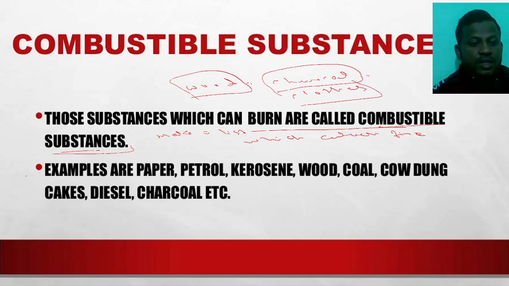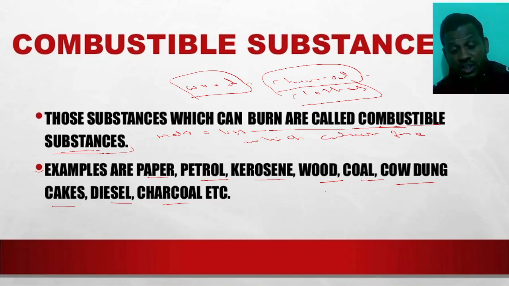Okay. Next example we take here: the paper, petrol, kerosene, wood, coal, cow dung cakes, diesel, charcoal. These are the examples for the combustible substances. Why? Because whenever we heat the paper, we burn the paper, it catches the fire. We use the petrol as a fuel to make the combustion. We use the kerosene to burn the wood for cooking the food and for many purposes. And the wood itself catches the fire.